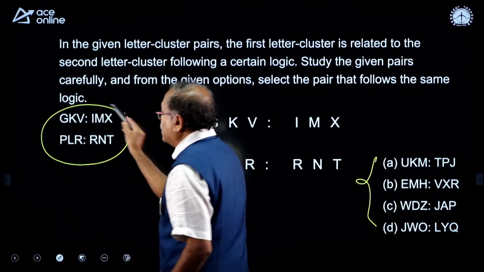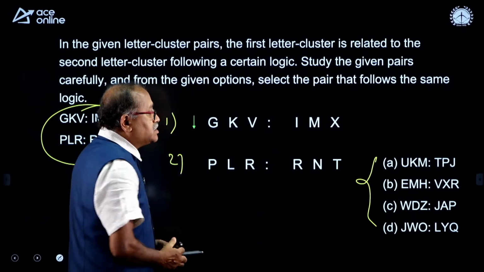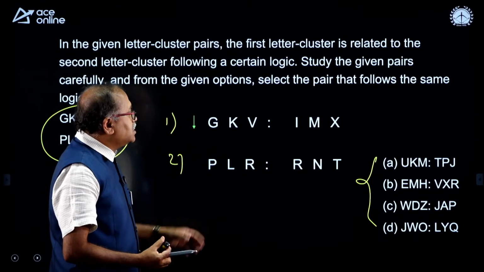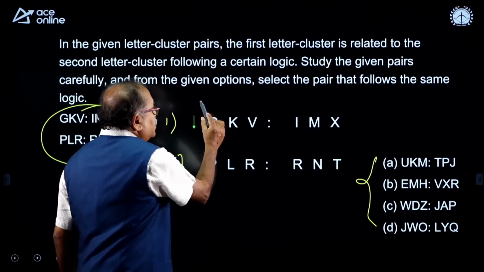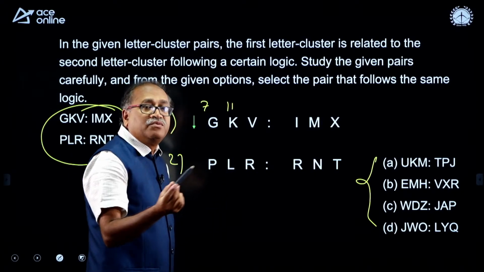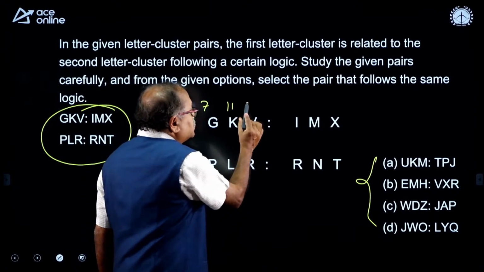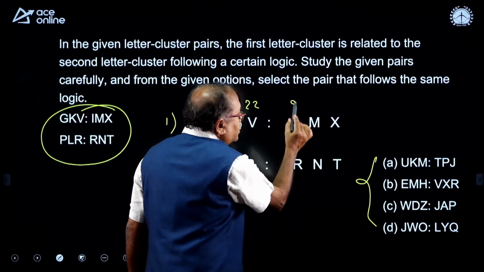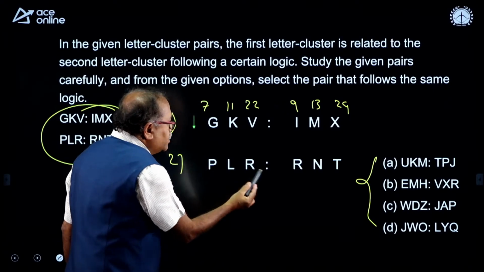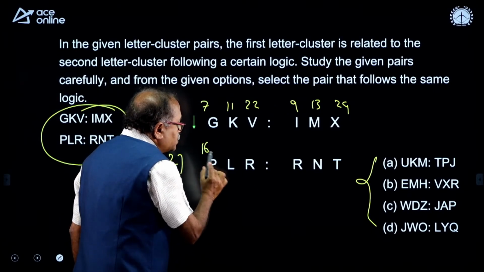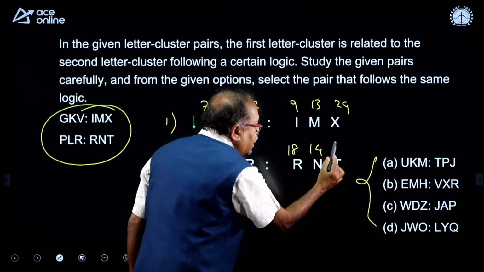Here this is the question. The first one has some logic, the second one has some logic. Again, it is based on the number. So here this is 7, 11. All of you may not know the numbers, but before the examination please mug up this one. This is 22, I is 9 and 13, and this is 24. Now the second one, P is 16 and this is 12 and 18. So this is 18 and 14 and 20.